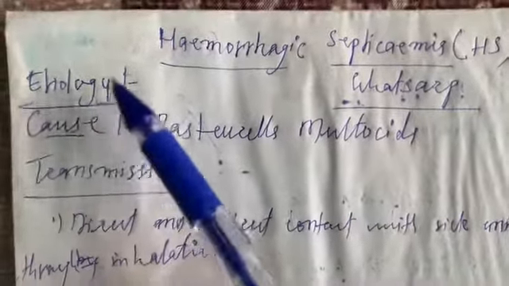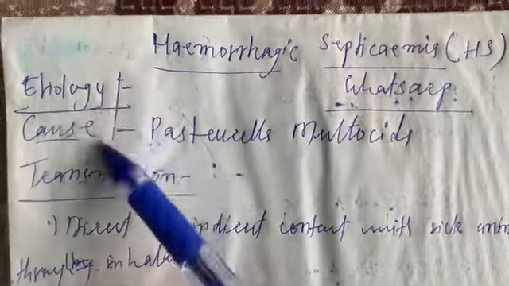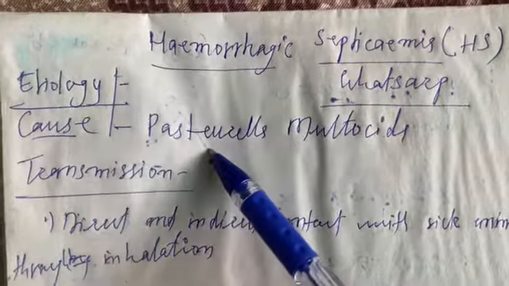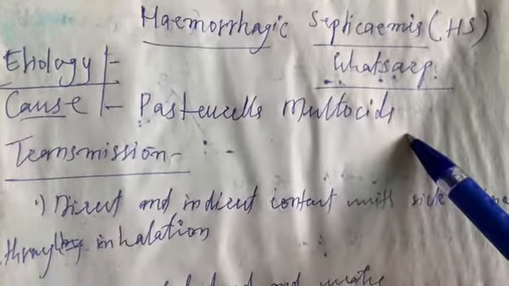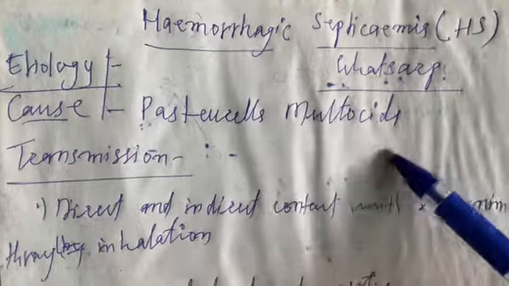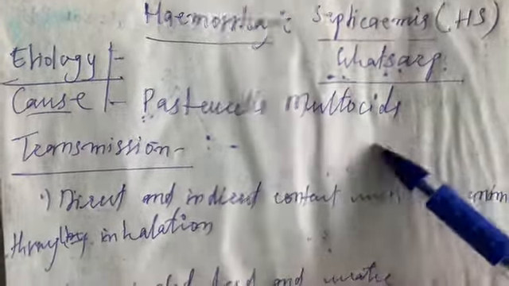The first point is the etiology or the cause. This disease is caused due to the bacteria Pasteurella multocida. This is the causative organism.